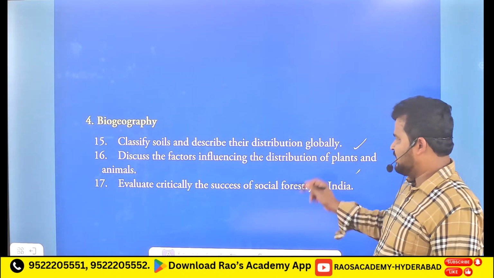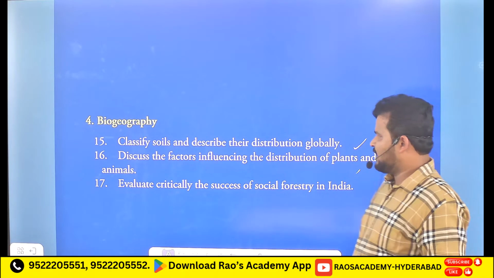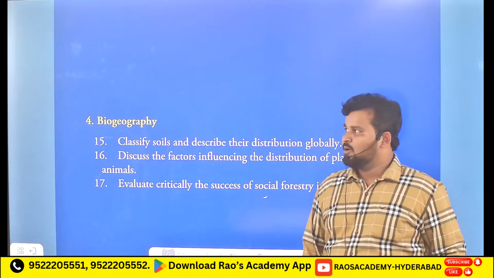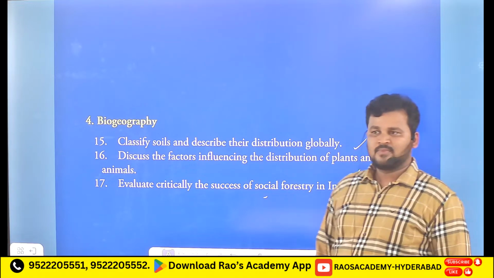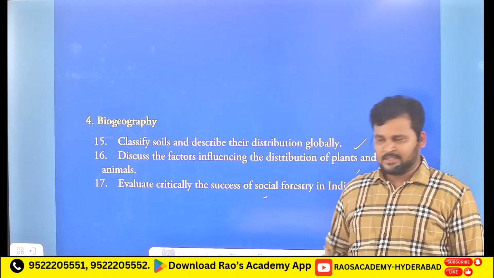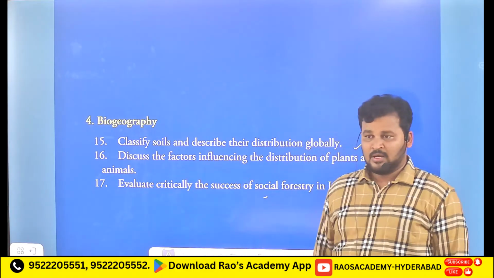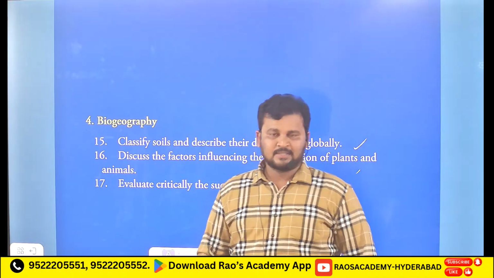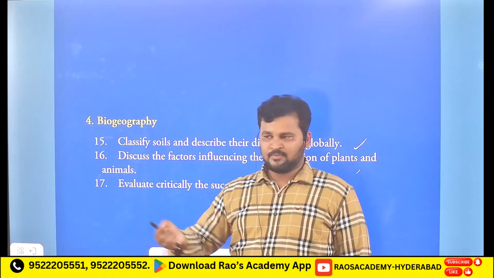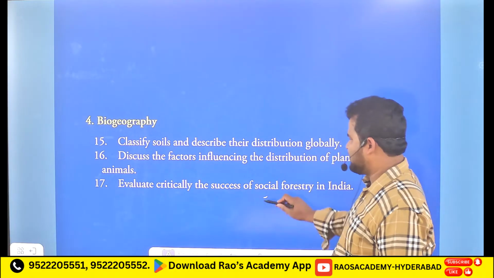And coming to 16: discuss the factors influencing the distribution of plants and animals. Clear? And 17th question: evaluate critically the success of social forestry in India. You have to mention what is social forestry and how far it has succeeded in India. Clear? What are the changes brought by social forestry in India? How far it led to the improvement of climate and weather, how far social forestry reached the levels of purification. Okay, so all that information you have to refer to under this question.